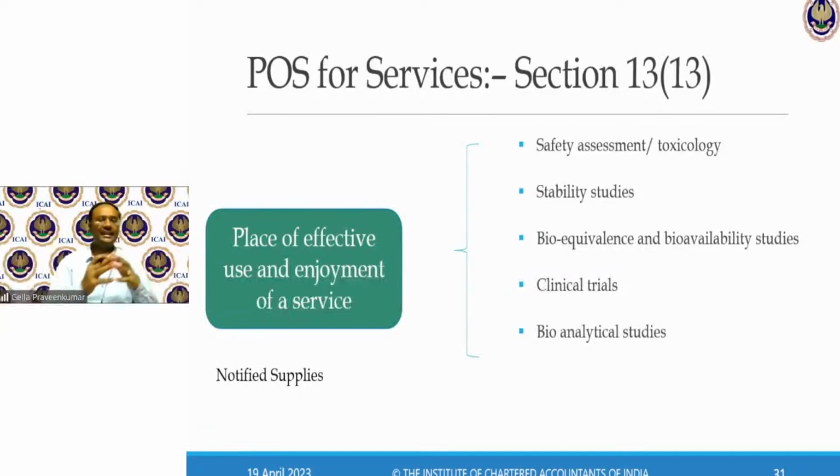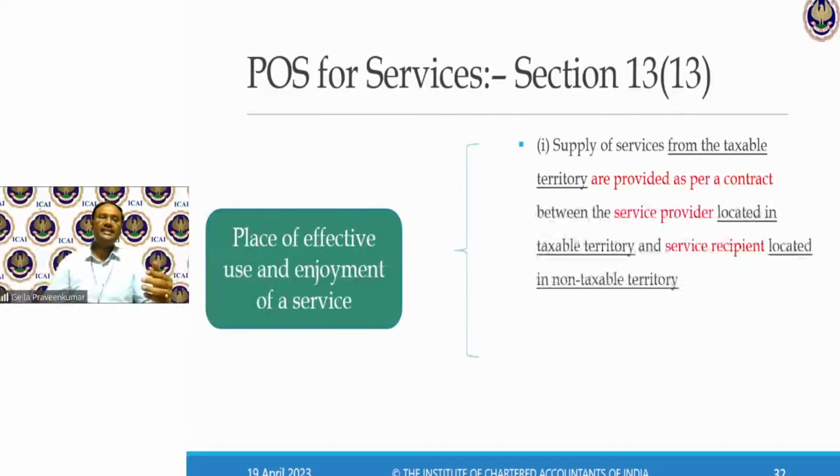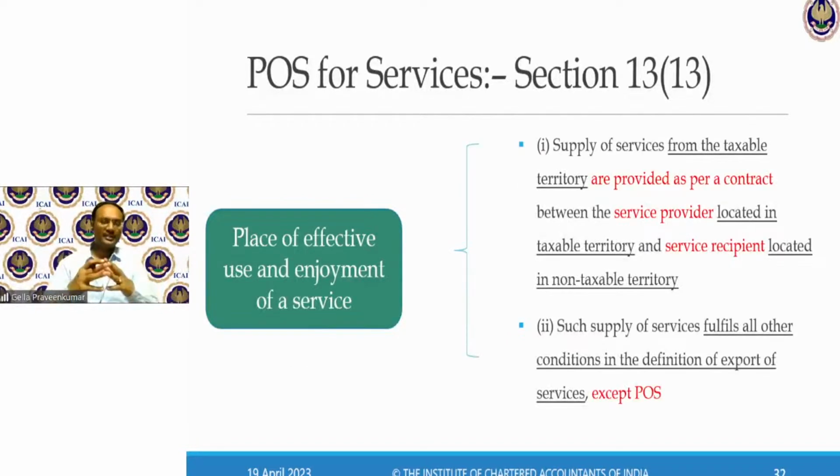Now, Government of India has examined all these services and they say, look, these services should need a clinical trial. When the clinical trial is done, like example, this COVID medicine, all of us have passed through the stage of 2020, 2021. So when Remdesivir was to be tested, wherever this test is done, as per section 13, subsection 13, government say effective usage is what we see. Because the trials are performed in India, they say these services are not presumed to be outside India.